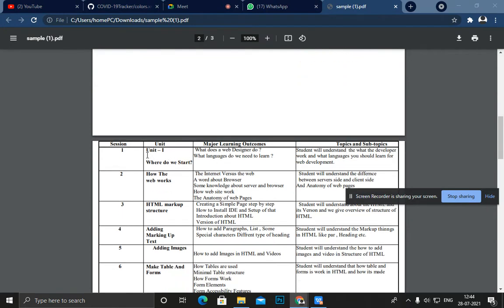Today is our first session. In this session we will learn about where to start, and the learning outcomes: what does a web designer do. Before you come to the coding parts, I will give you an overview of what a web designer does if you want to build a website. Before you start coding, you need to learn the designing part, so that you can make your own website beautiful. This first session gives you an overview of what the designer does in web development and which languages you need to learn to make your own website or web pages.